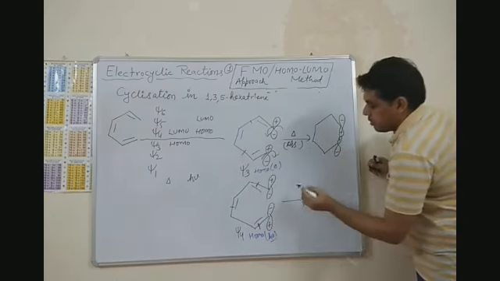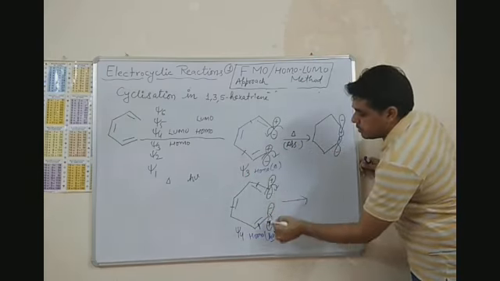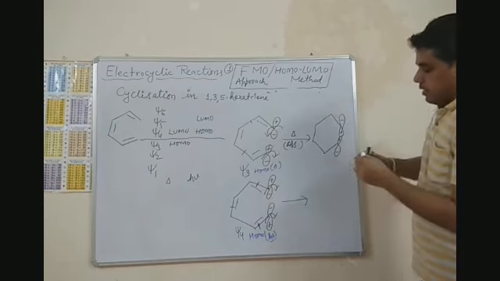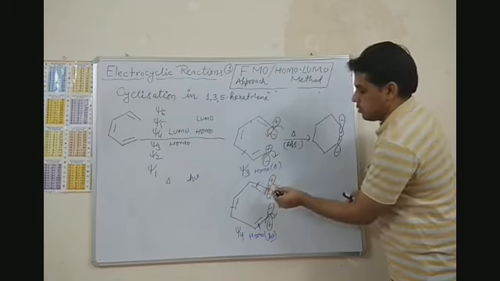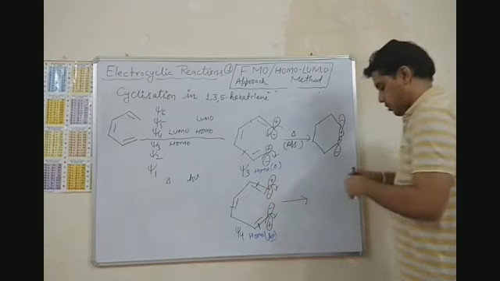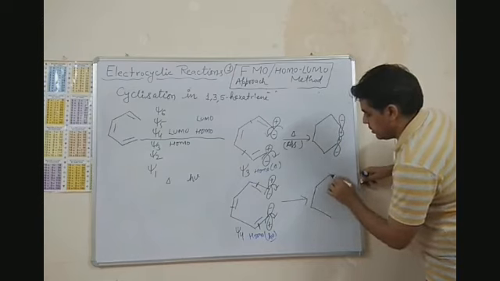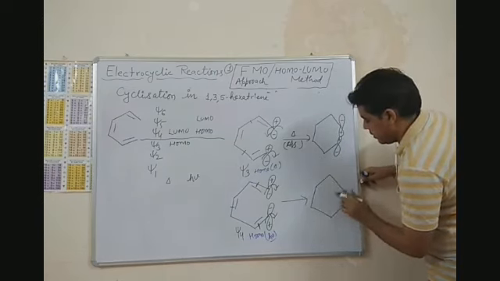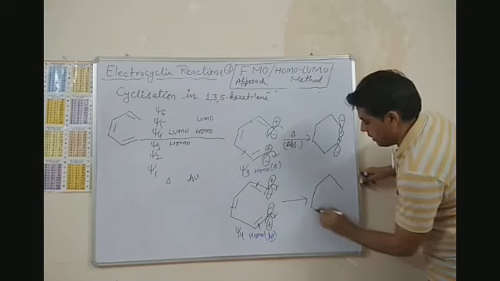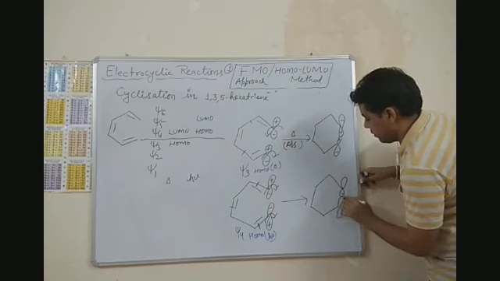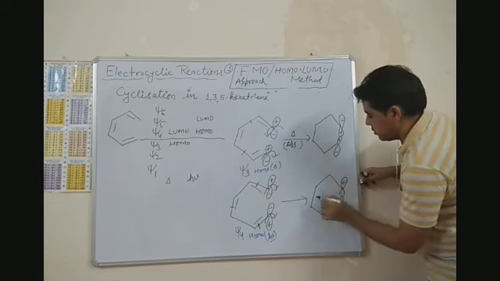Okay. So after rotation, say I am rotating this in clockwise direction. So I will get it is plus. So now it will orient in such a way that the minus lobes will come in contact with each other.